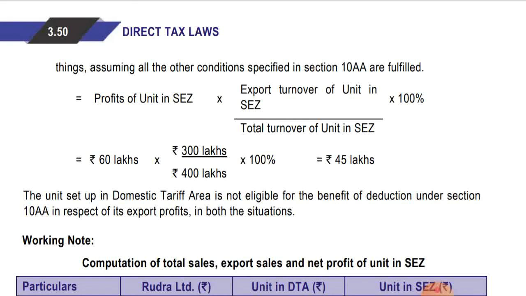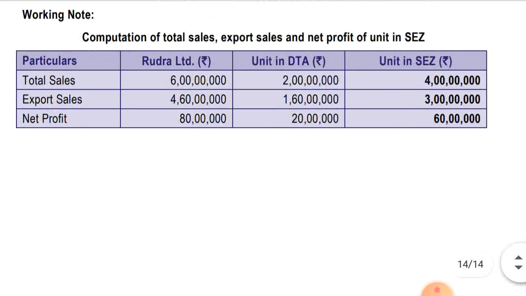The unit set up in domestic tariff area is not eligible for the benefit of deduction under section 10AA in respect of its export profit, in both the situations. So as I said in the previous sum of section 10AA, in respect of domestic tariff area we won't get the deduction under section 10AA. Okay, that's it with this chapter.